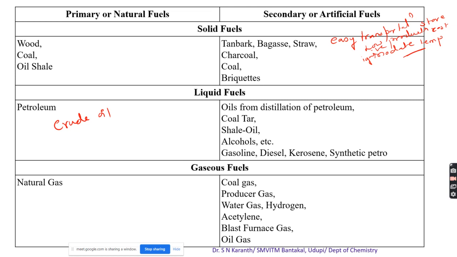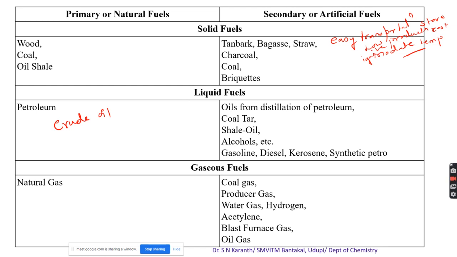The disadvantage is that the cost of liquid fuel is much higher compared to solid fuels because of crude oil and the refining process. It takes a much higher cost. The storage of some liquid fuels becomes difficult and even costlier.